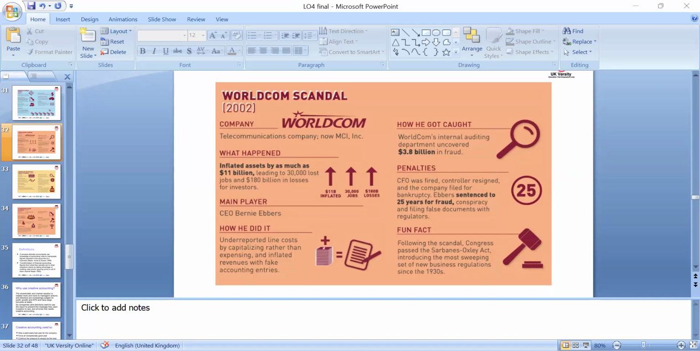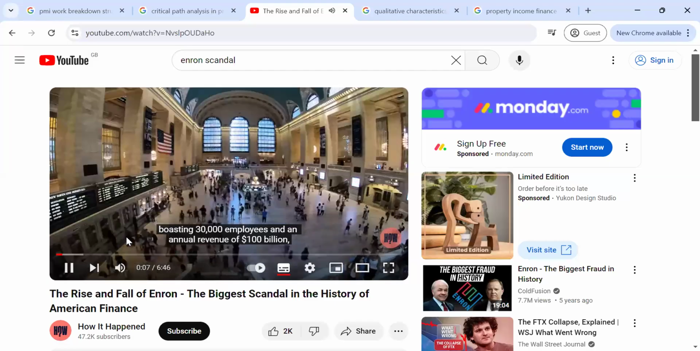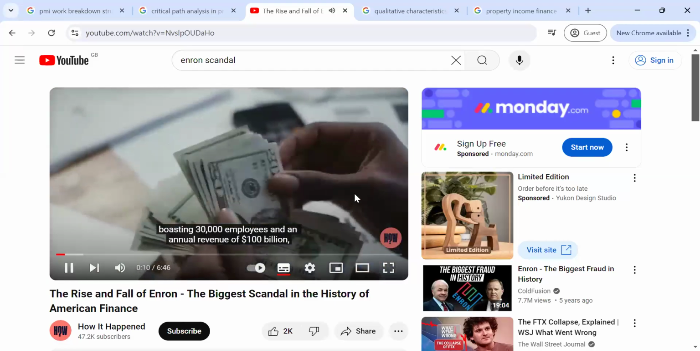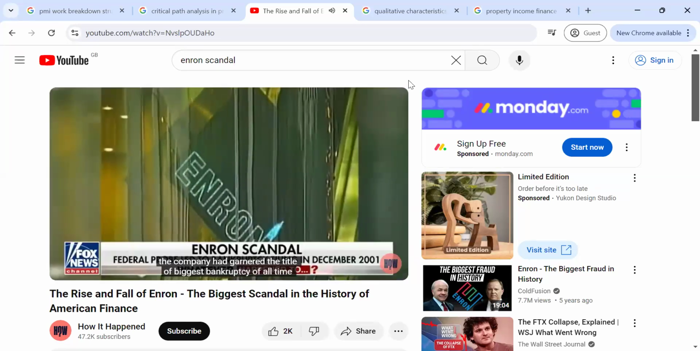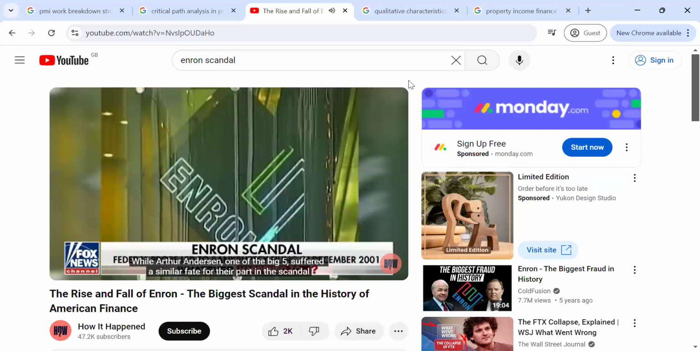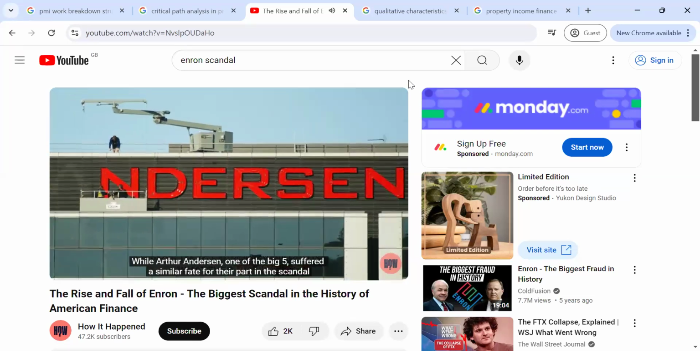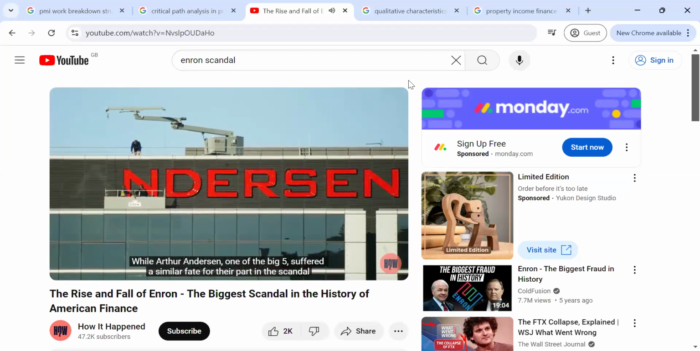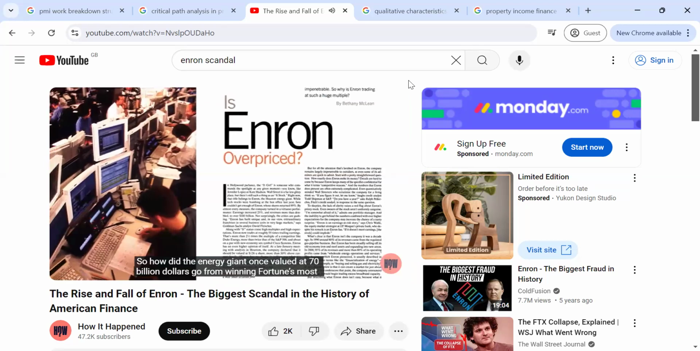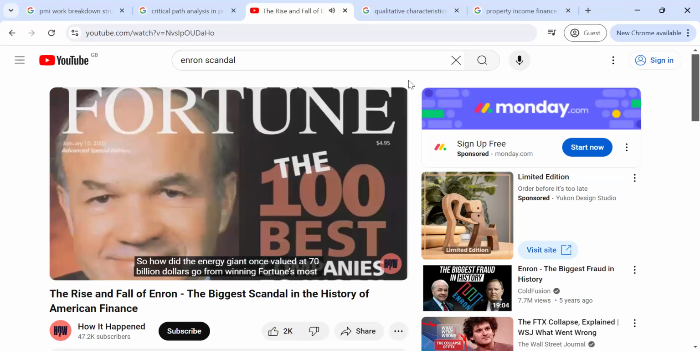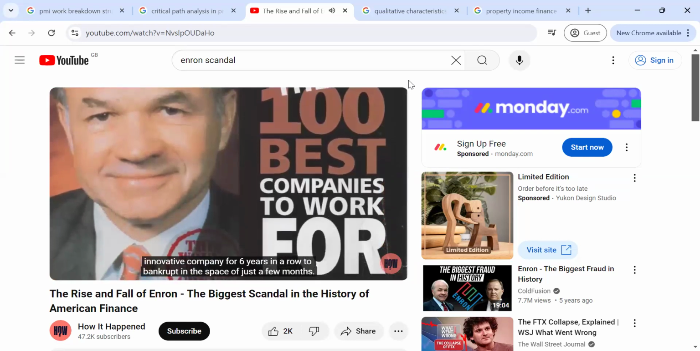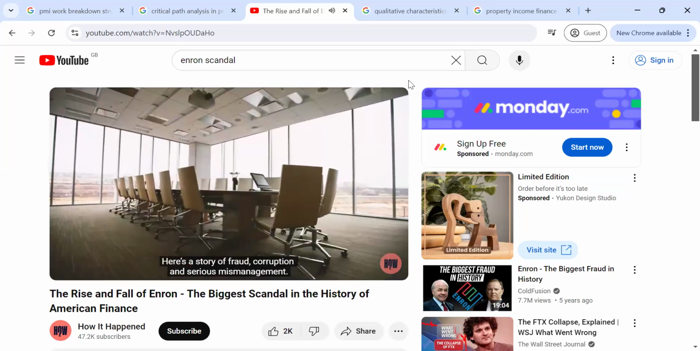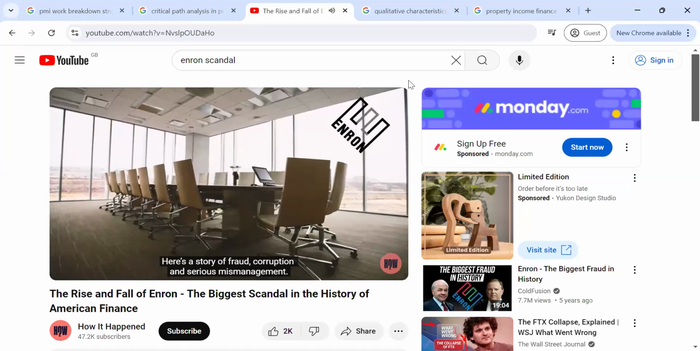At the start of 2001, Enron was the blueprint for large corporations, boasting 30,000 employees and an annual revenue of $100 billion. But by the end of the year, the company had garnered the title of biggest bankruptcy of all time, while Arthur Andersen, one of the Big Five, suffered a similar fate for their part in the scandal. So how did the energy giant, once valued at $70 billion, go from winning Fortune's most innovative company for 6 years in a row to bankrupt in the space of just a few months? Here's a story of fraud, corruption, and serious mismanagement.